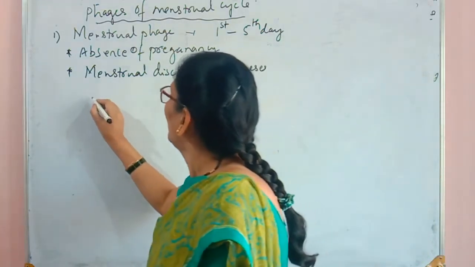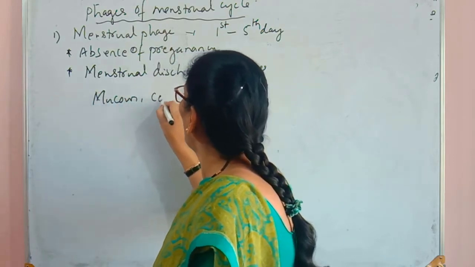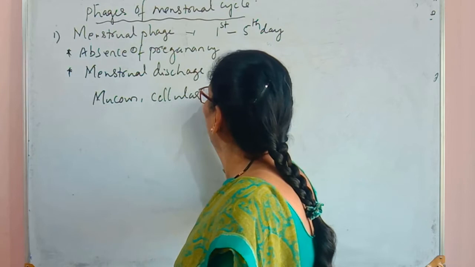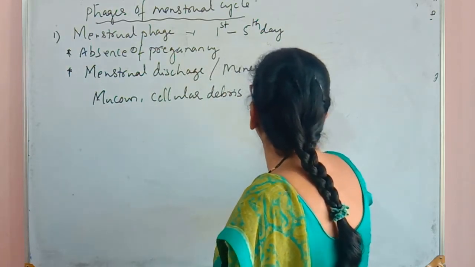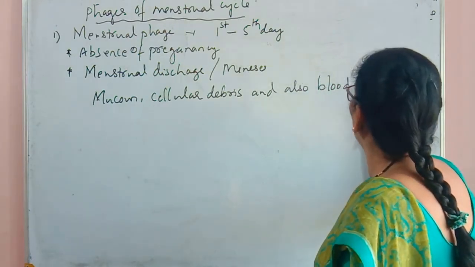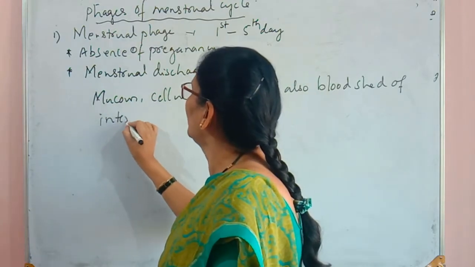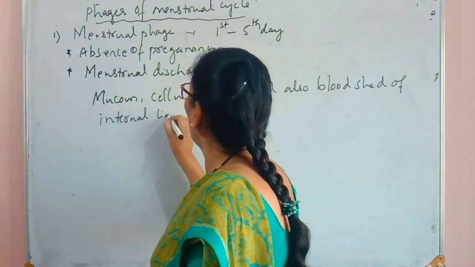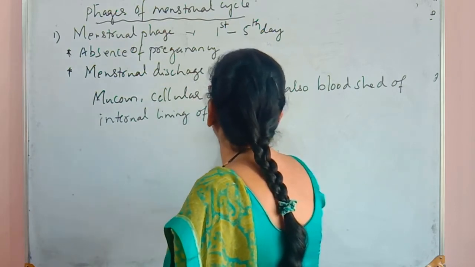contains mucus, cellular debris, and also blood shed of the internal lining of the uterus.